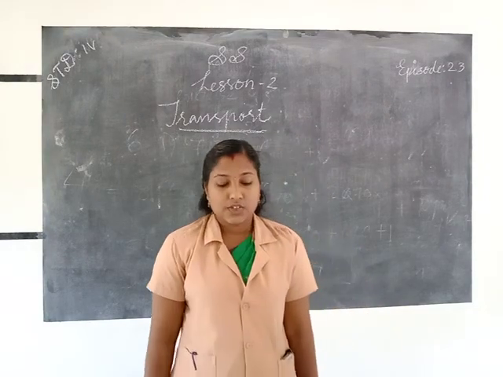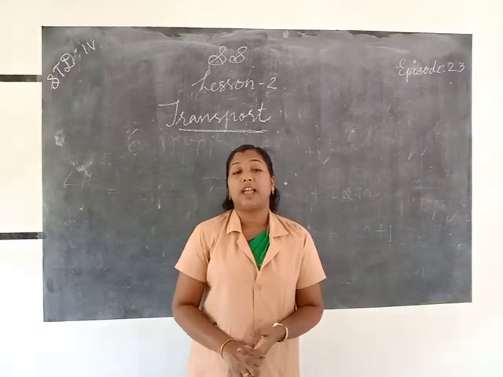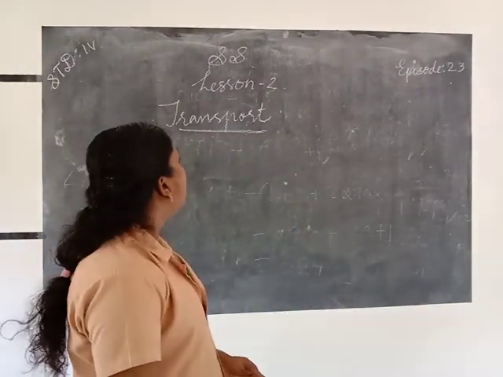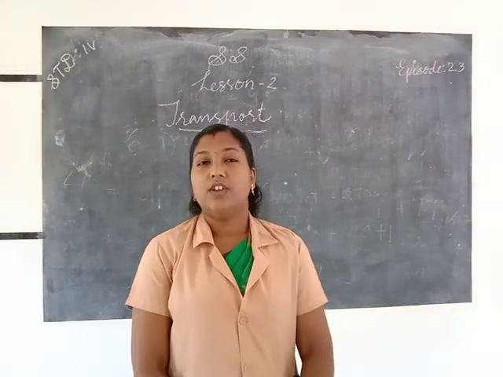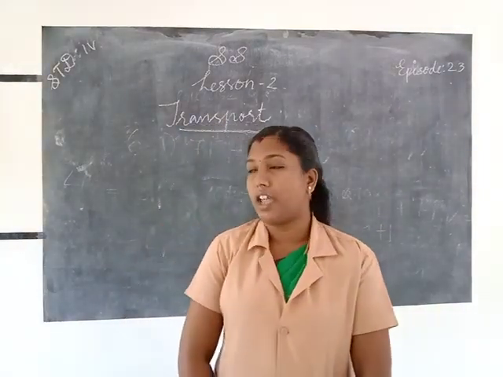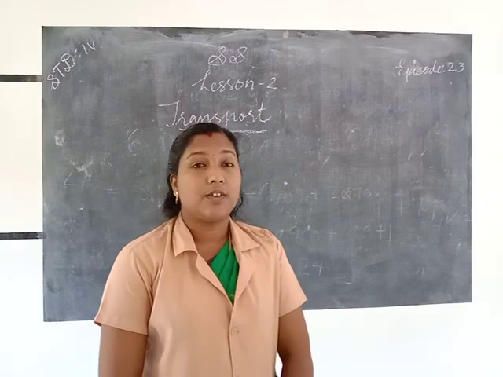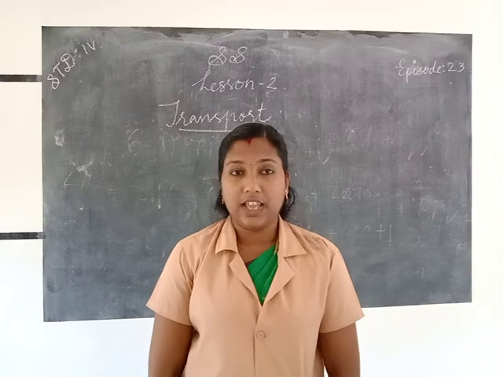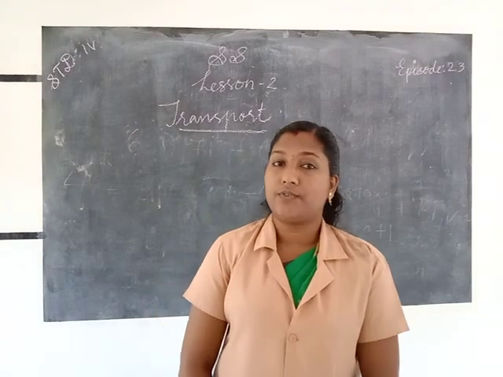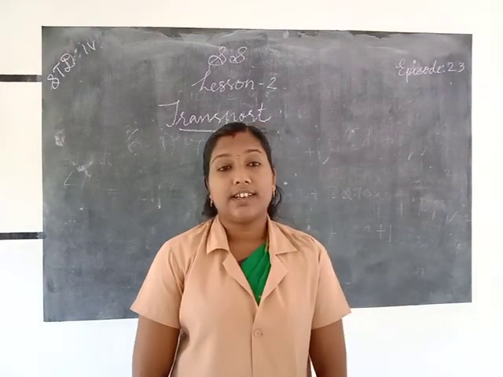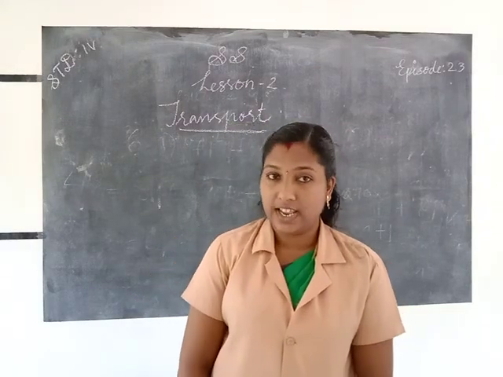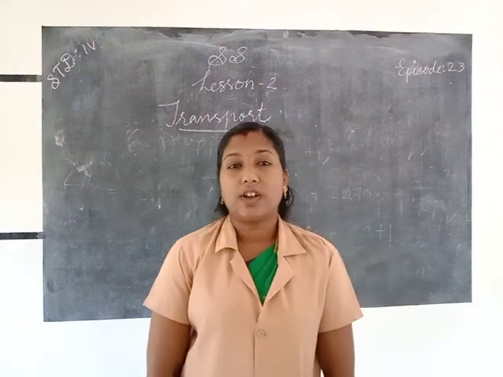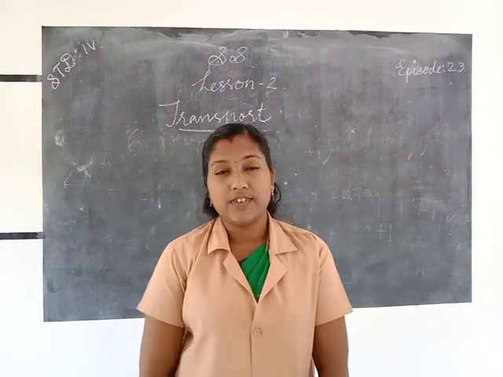Once again, in this chapter we learn about transport. During ancient times people used their feet and animals for traveling. After the invention of the wheel, they made bullock carts and horse carts for traveling.